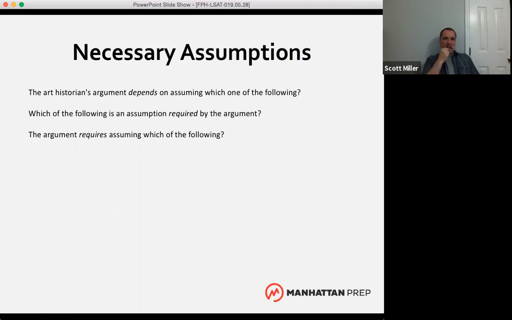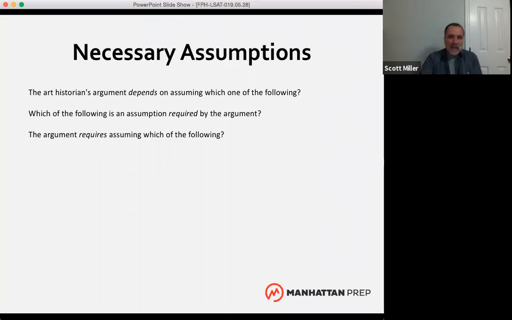The art historian's argument depends on assuming which one of the following. Which one of the following is an assumption required by the argument? The argument requires assuming which of the following. So any language in a question stem that indicates we're looking for an assumption the argument depends on, or that's required or necessary, tells us that we're dealing with a necessary assumption question.